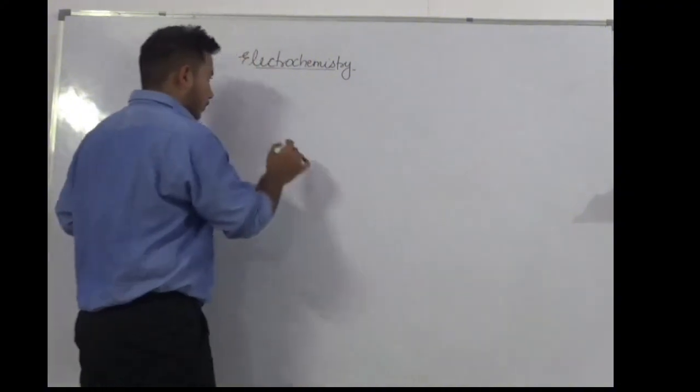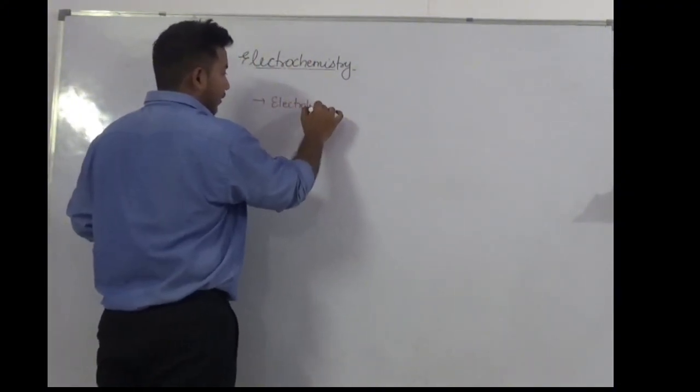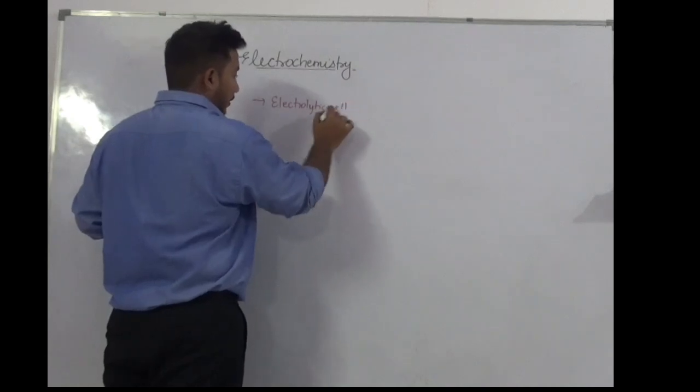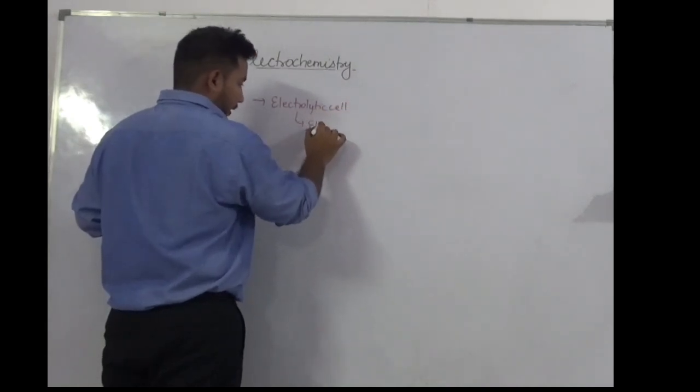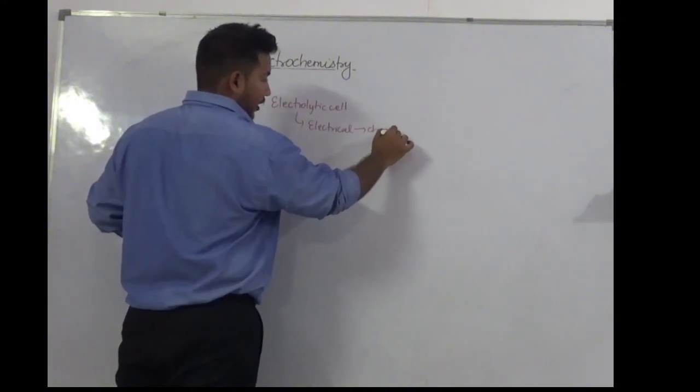So now we know that an electrolytic cell converts electrical energy to chemical energy.